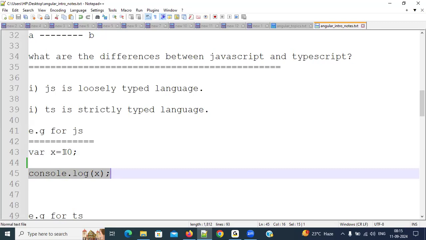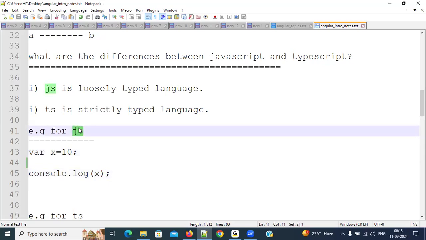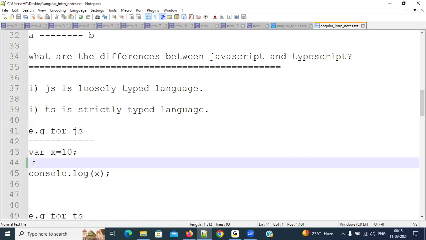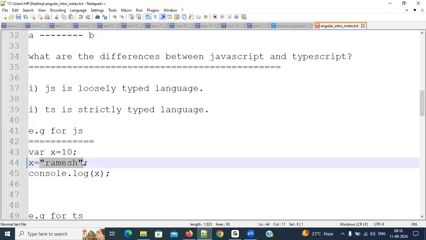I am assigning data called 10 to a variable called x. Then I'm printing that x in the console.log. What is the output I will get? This is the example for JavaScript. We'll get output as 10. Then in the next line, I am assigning x equal to Ramesh. See, the first value is a number, now this value is a string. Then what is the output I will get? 10 Ramesh or error?